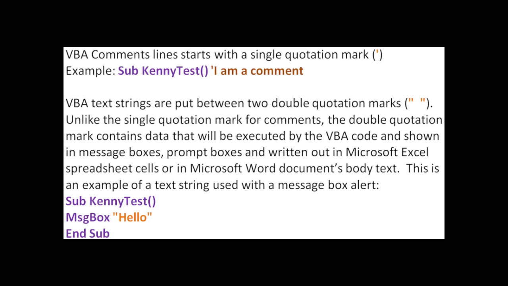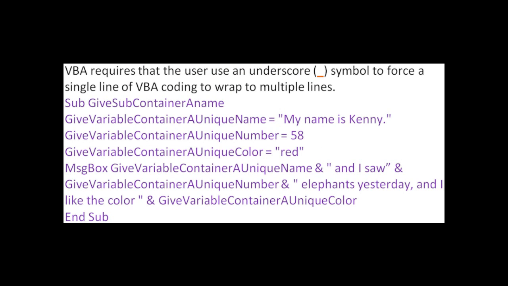That is one complete VBA code right there. And just so you can see what the text string part of it is that will also be written out when executed by the code, it is the hello between the double quotation marks. So double quotation marks with a text string between them is correct VBA coding and will be shown and executed by the code, while the single quotation mark starts only at the left of the text string and will not be seen anywhere once the code is executed.